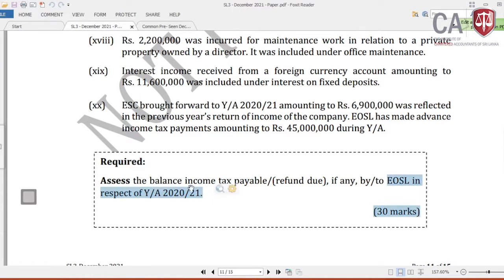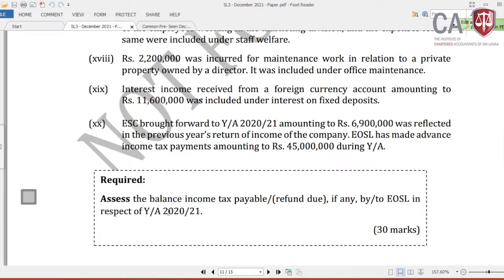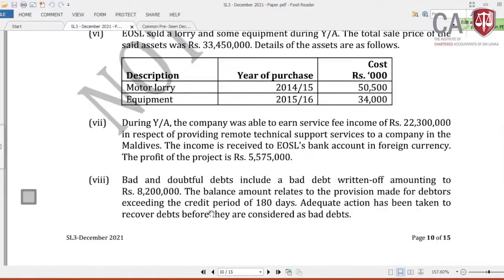What I am doing for this 2021, there are changes to 21-22. Then I have taken those changes together, and I will explain those. My answer is with reference to matching for the year of assessment 21-22, not for 2021. Even for the year of assessment 2021, my answer I have adjusted to your testable year of assessment, which is 21-22. Okay, this is the requirement, and let me come to the adjustments.